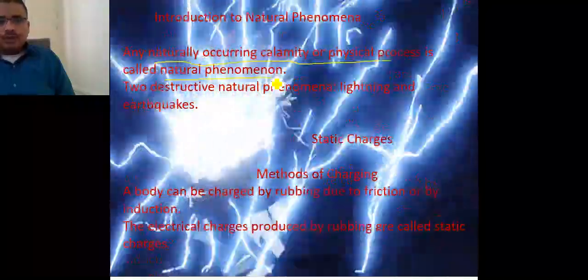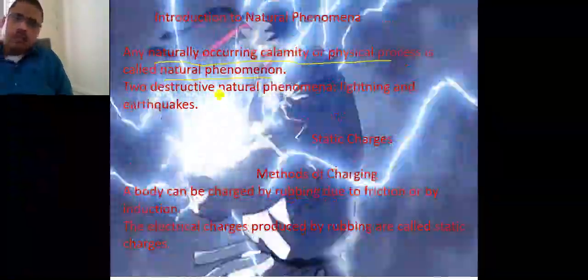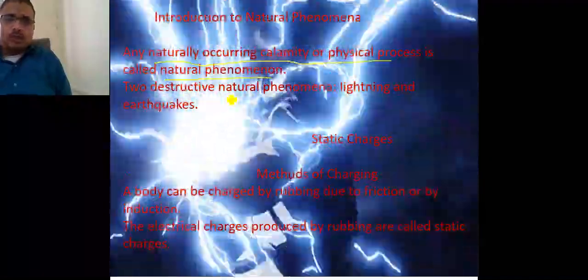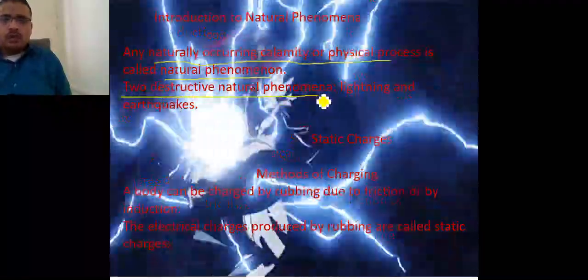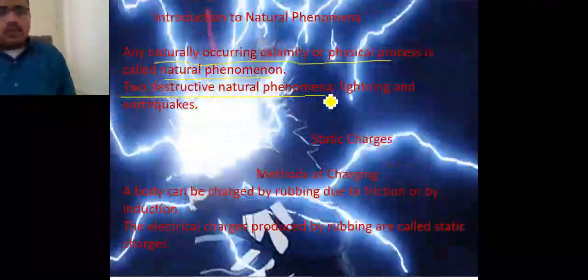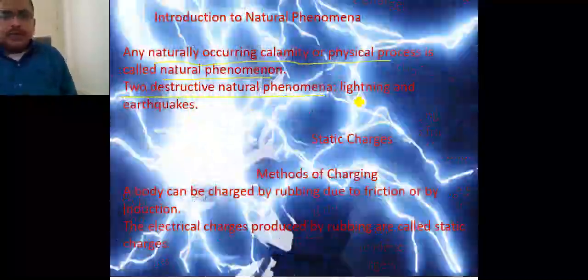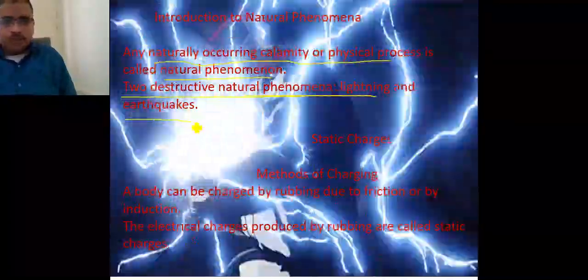Now there are two examples also given here, under the heading two destructive natural phenomena. There are different natural phenomena, but out of these, there are those by which we get hampered, and that is called lightning, and another phenomenon is basically an earthquake.